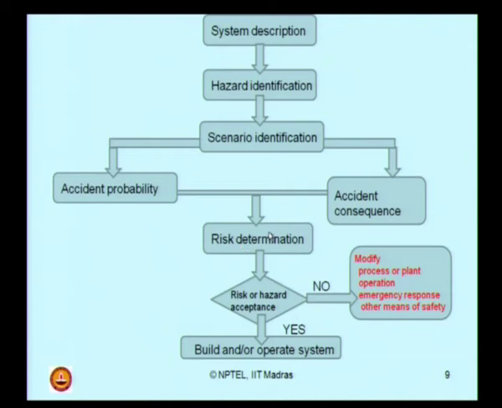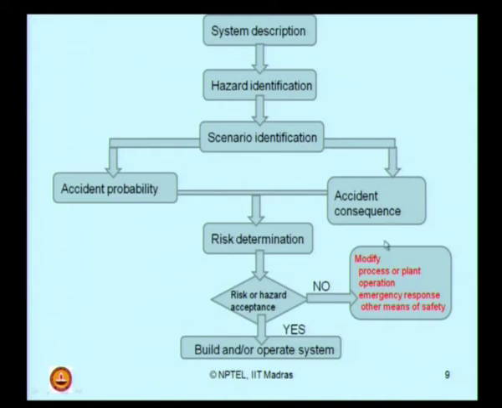You may ask me a question, how these individual points can reduce risk. For example, let us take one specific case, like I am introducing extra means of safety in my plant. What does it mean? When I introduce an extra means of safety in my plant, I am either fundamentally reducing my hazard scenario, or even if the hazard becomes an accident, I am reducing the consequence.